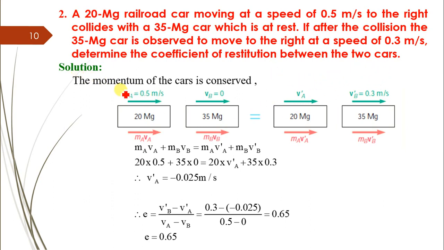So again applying the principle of conservation of momentum, initial momentum equals final momentum. So here mAvA plus mBvB equals mAvA dash plus mBvB dash. Substituting the values of velocities, finally we get vA dash equals 0.025 meter per second, and hence coefficient of restitution e equals (vB dash minus vA dash) divided by (vA minus vB). e is equal to 0.65, and from this we can also say that the value of e lies in the range of 0 to 1.